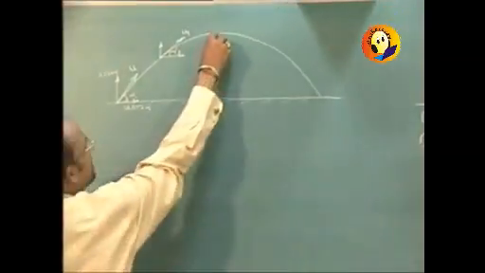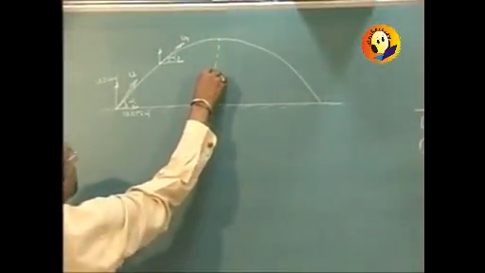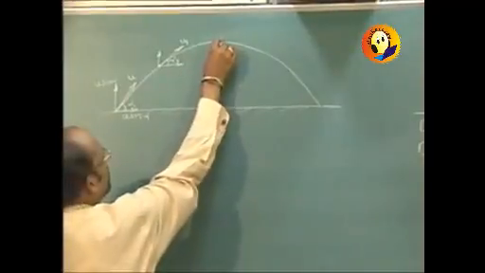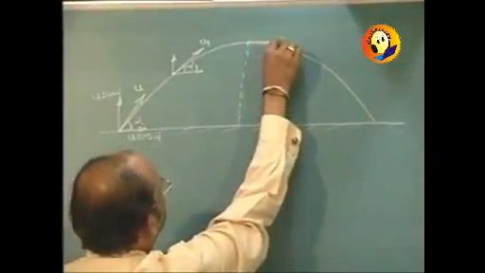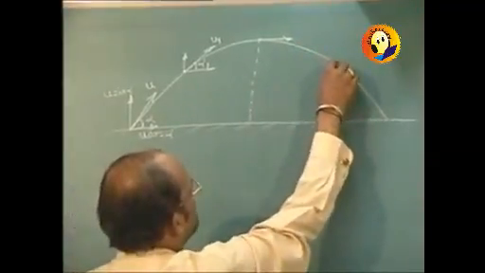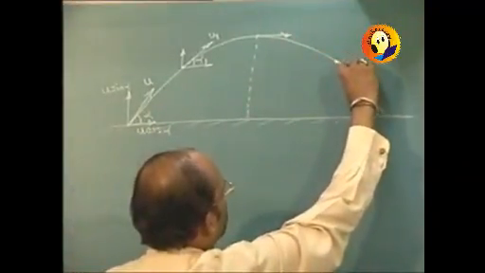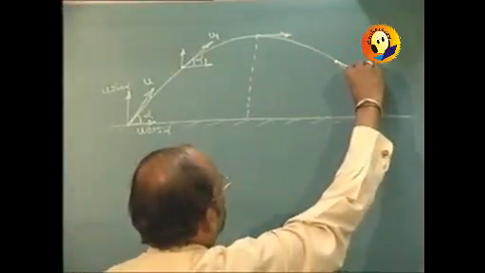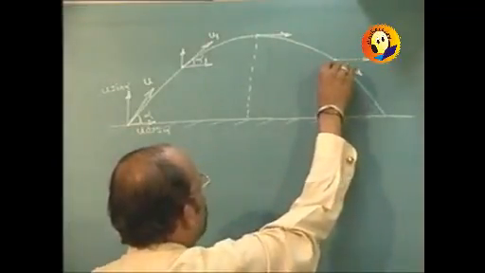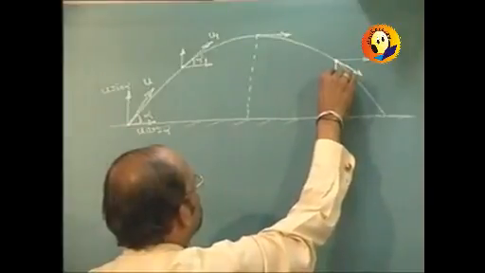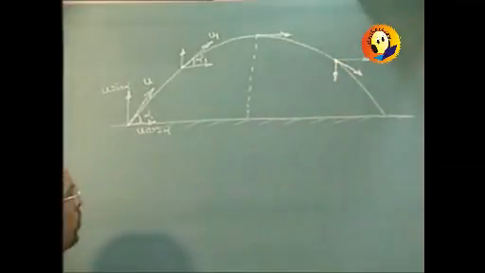Now if we consider the topmost point, then at that time it is having only the horizontal velocity. And then if we consider some point over here, then the horizontal component is still towards right, whereas the vertical component is downward.